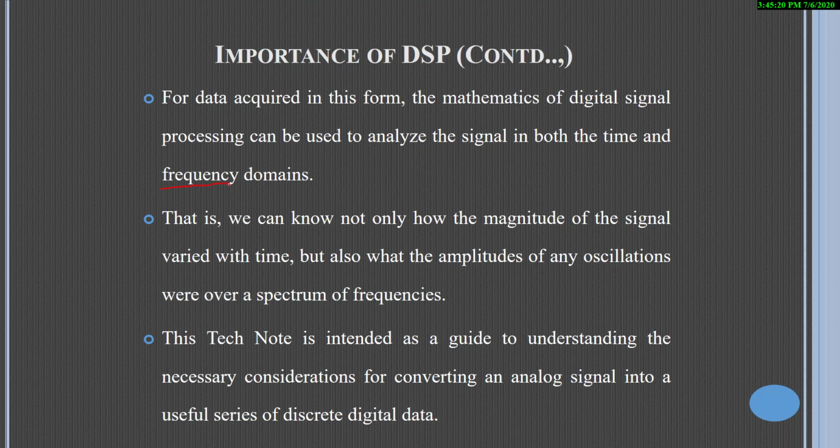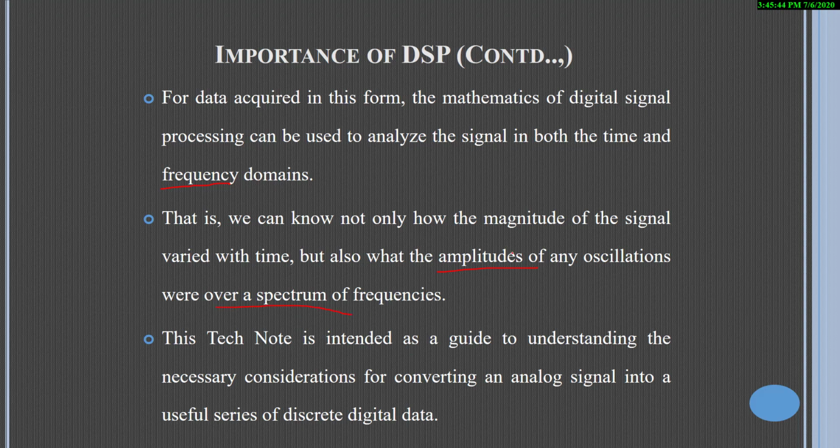Each domain has various specifications available. Based on the specification, we can analyze time domain signals as well as frequency domain signals. That is, we can know not only how the magnitude of the signal varies with time, but also what the amplitude of any oscillations is over a spectrum of frequencies.